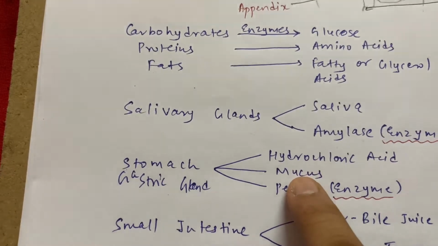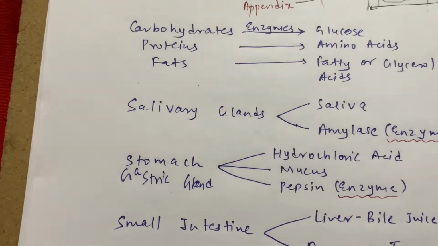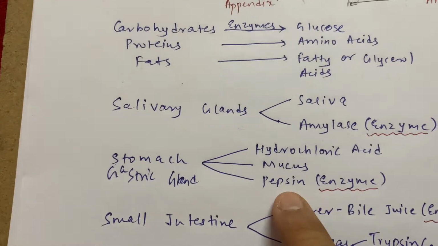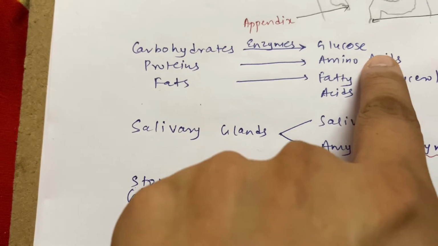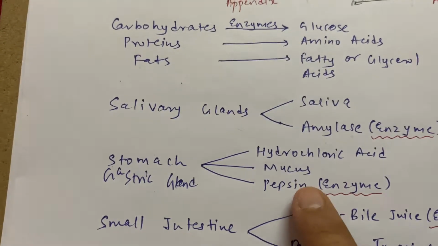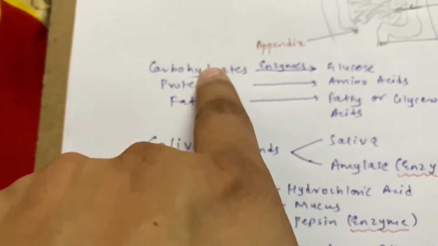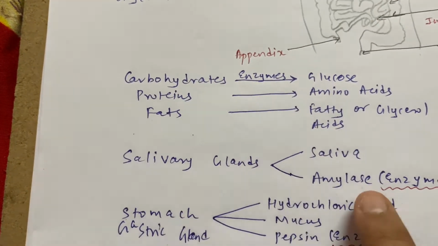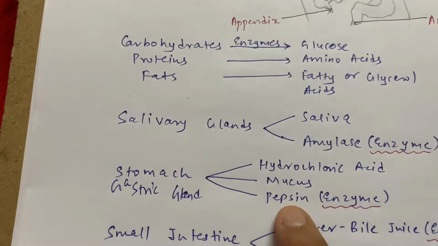To reduce this acidity, mucus prevents the effect of hydrochloric acid. Now what does pepsin do? Pepsin is an enzyme which converts protein into amino acids, correct? So this is again a special type of enzyme. Carbohydrate is converted into glucose by amylase. In the same way, protein is converted into amino acids via pepsin, correct?